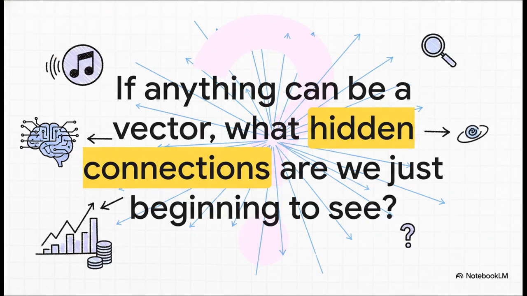This ability to turn absolutely anything, a piece of music, a medical image, a financial report, into a single point in a shared space is nothing short of revolutionary. It means we can start to measure the distance between things that seem completely unrelated. So it leaves us with this one big question. If anything can be a vector, what hidden connections are we only just beginning to find?